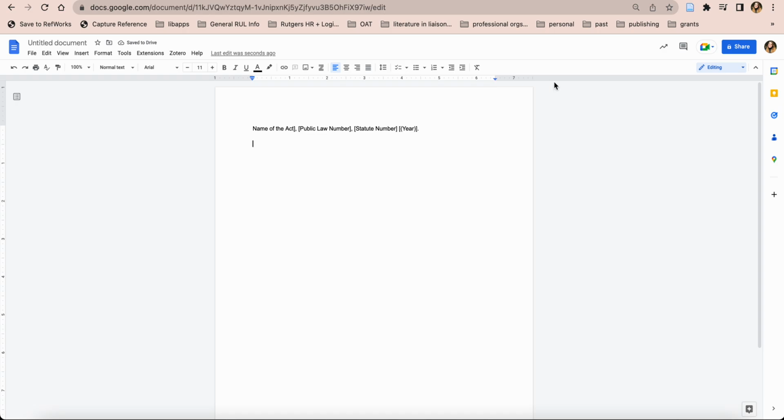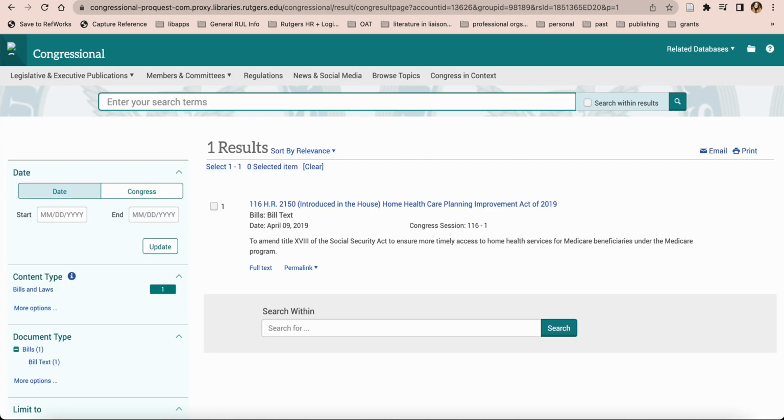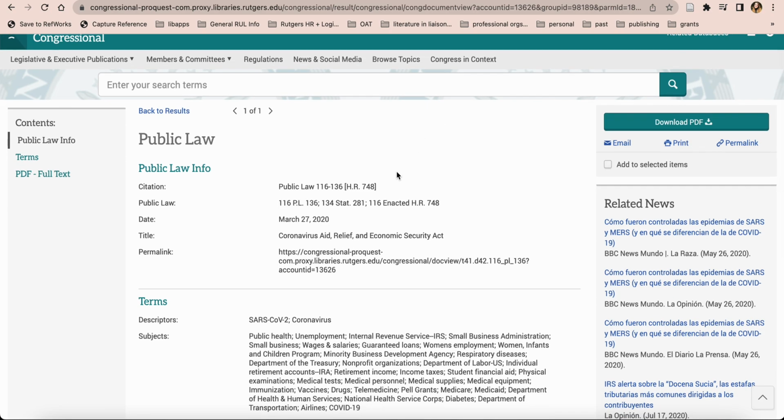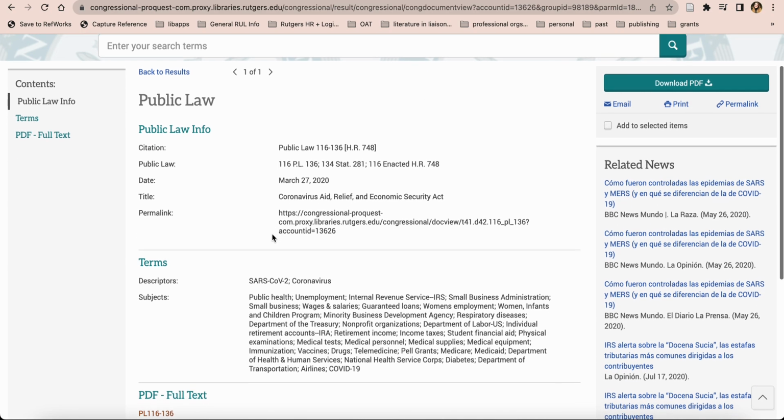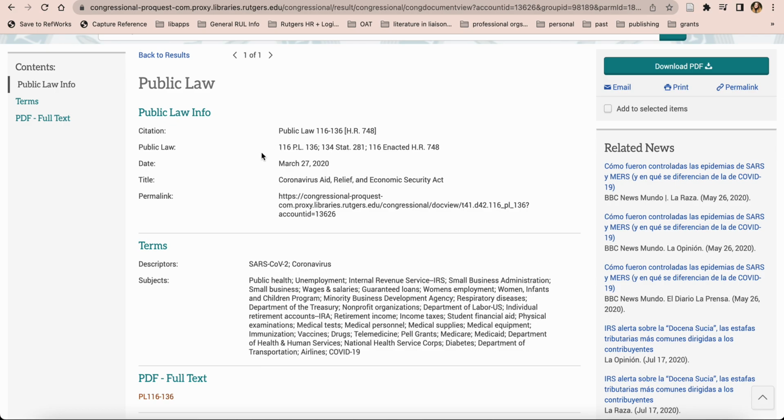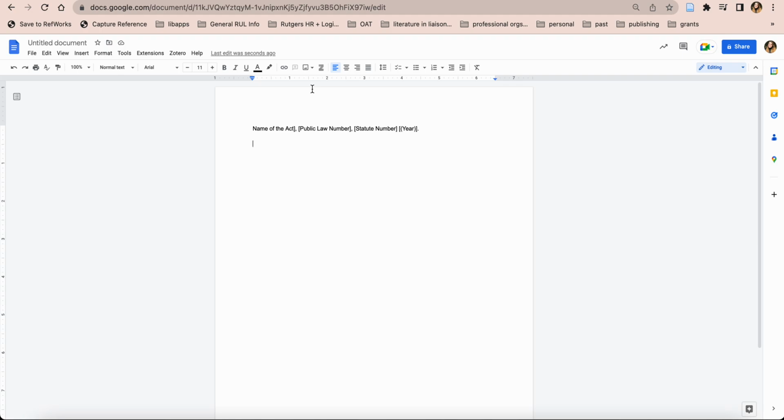So it looks like the first thing that comes in our citation is the name of the act. Let's go back and look. In our public law info, it looks like the name of the act would be the Coronavirus Aid, Relief, and Economic Security Act. So I'm just going to copy that, and paste it right there.